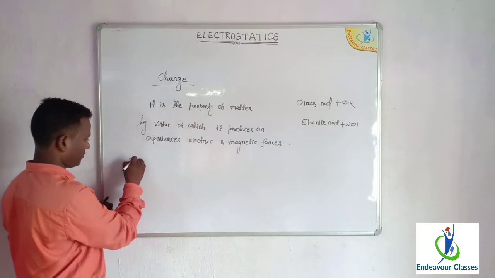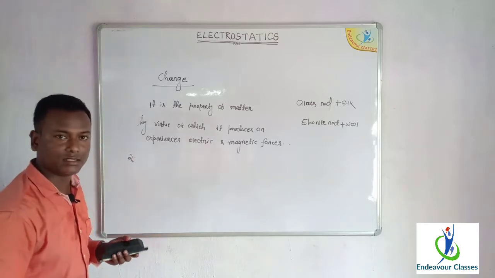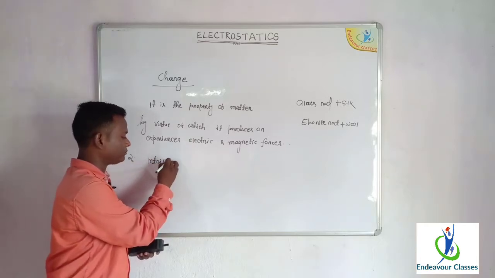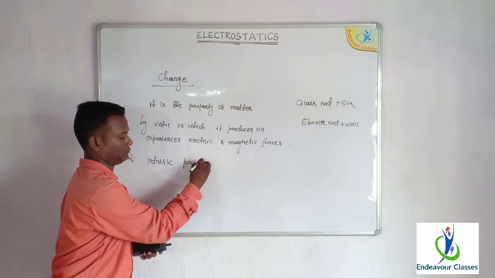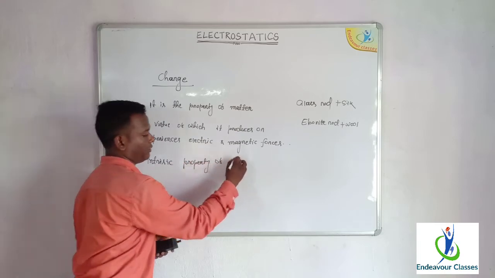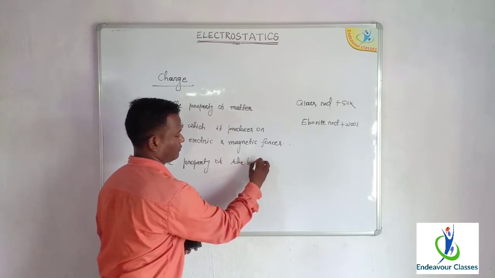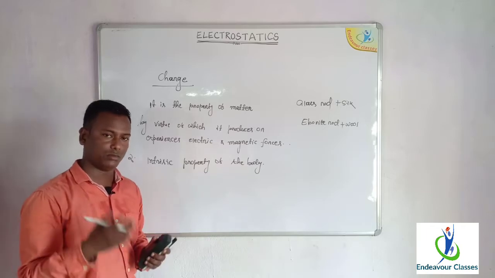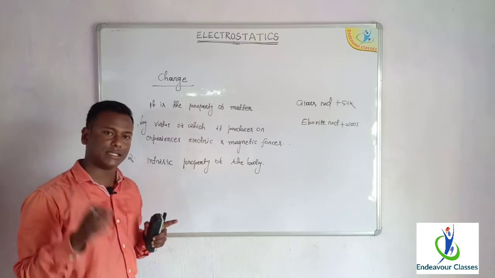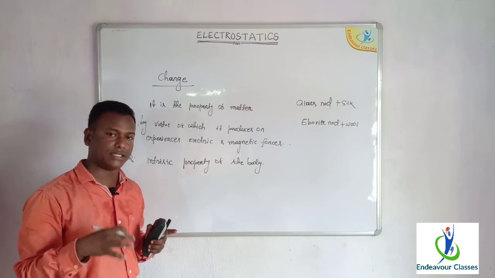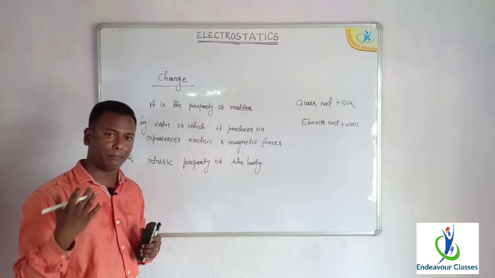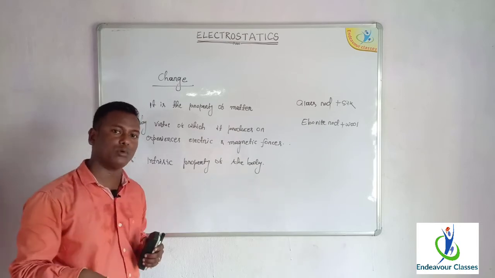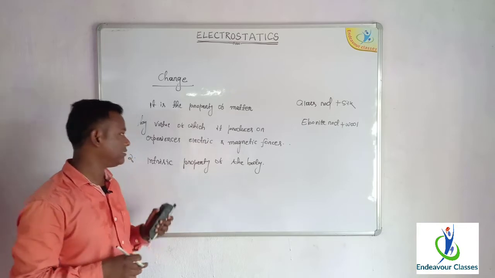Now secondly, we can say that the charge is an intrinsic property of the body. By saying intrinsic property, we mean that the charges are already inside the body. That means charges are inherited. They do not depend upon some external factors. The charges are already inside the body, that is, they are already inherited.